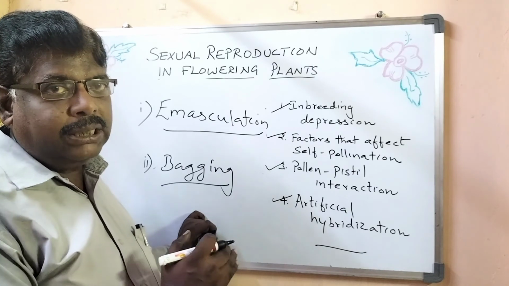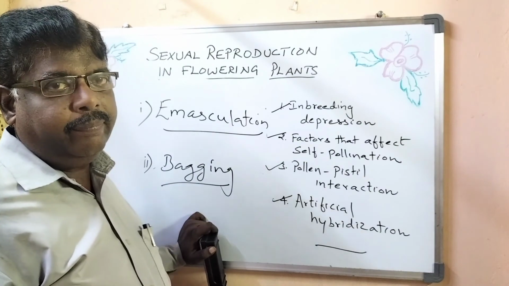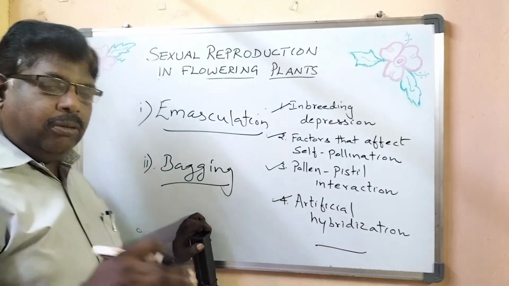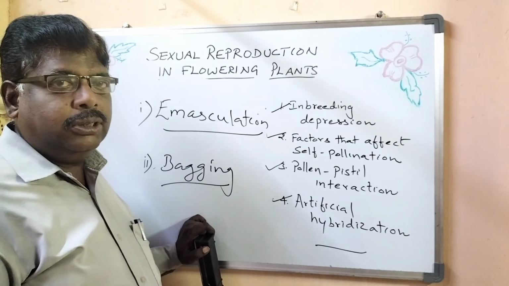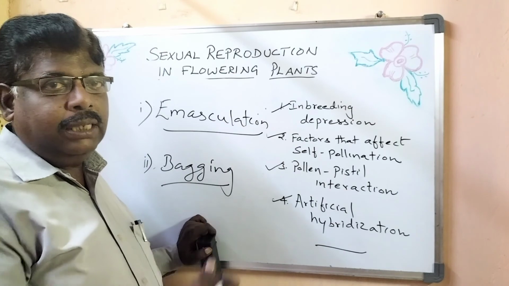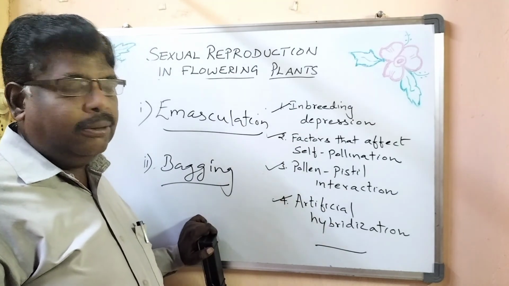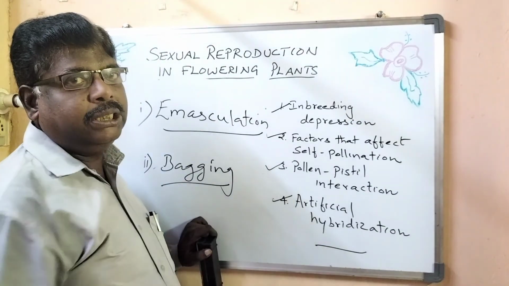So the protection is done by covering the emasculated flower with a butter paper. Later on, when the stigma attains receptivity, of course, the male pollen grains will be deposited and further events will take place. So these are the two techniques followed in artificial hybridization.